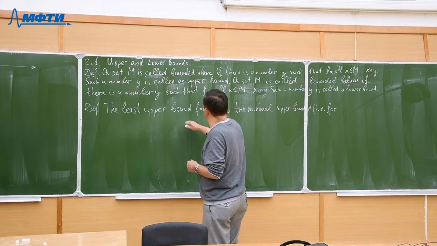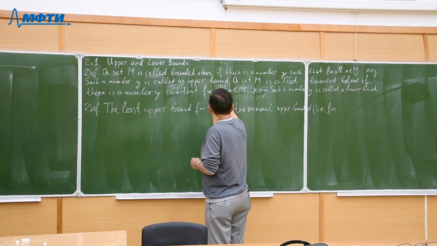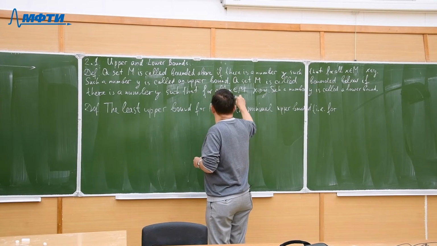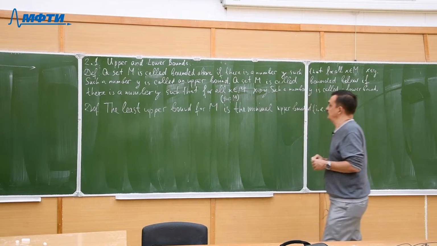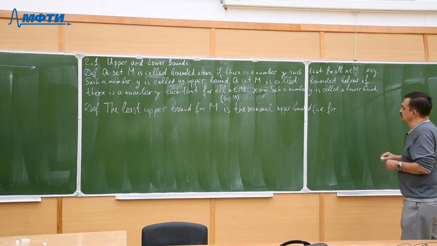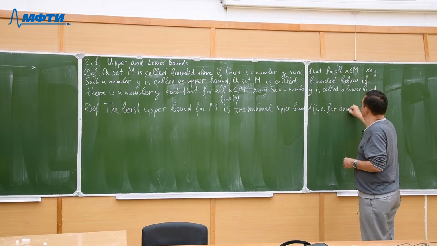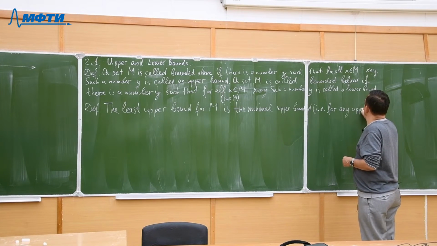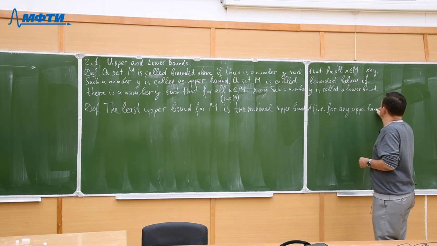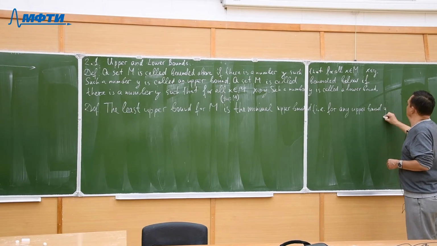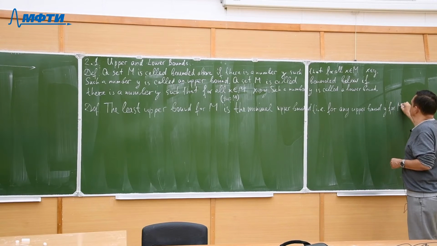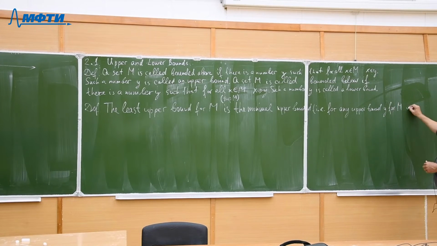The least upper bound for M is denoted by sup M. So for any upper bound y for M, y is greater or equal than this supremum.